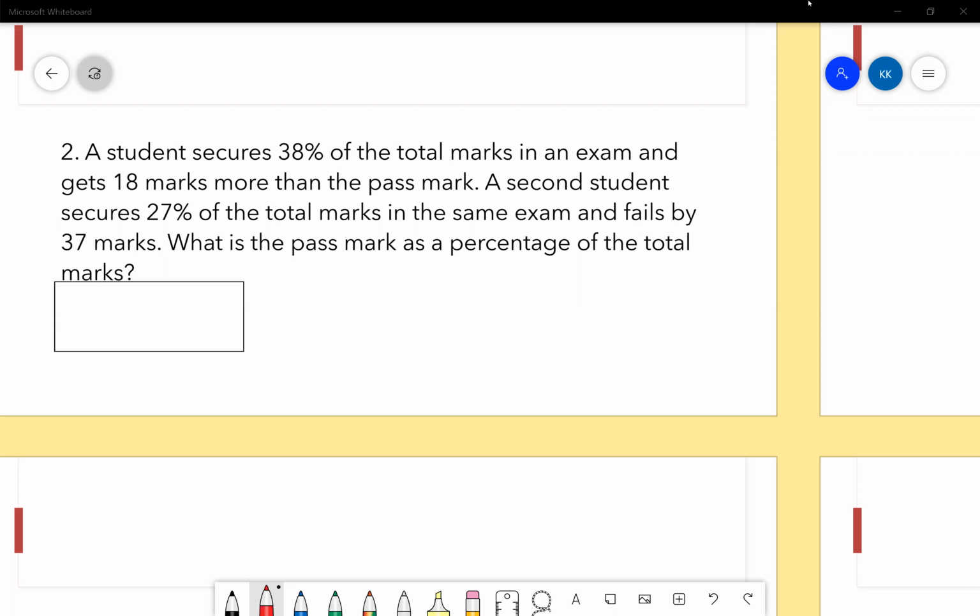So it fails by 37 and passes by 18. We add them. That is 55. So 11% gives me 55 marks. So 1% would be 5, and according to 5, 38% will be 190.